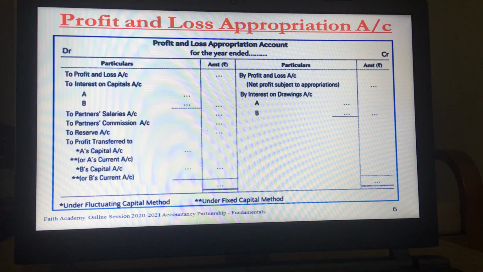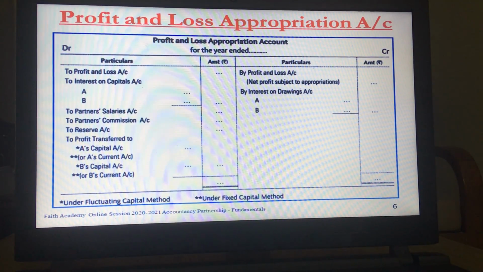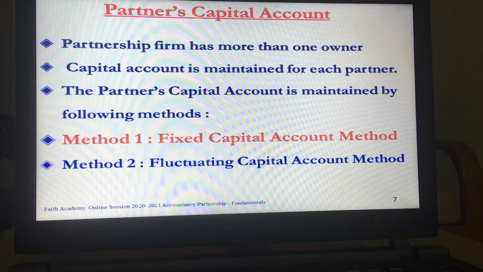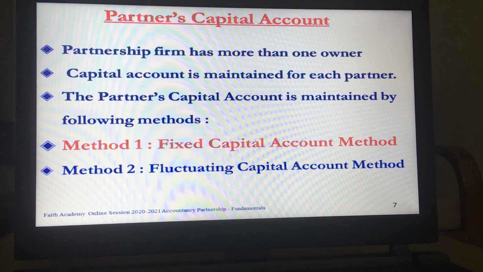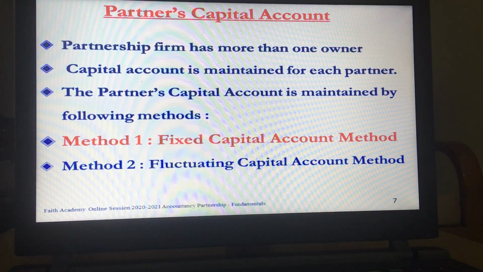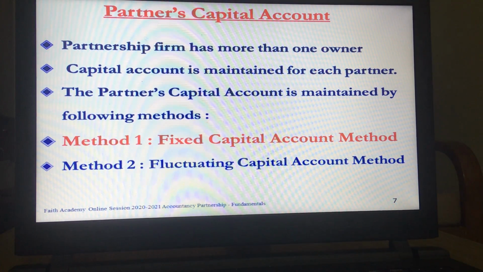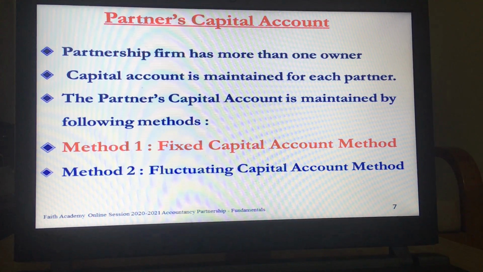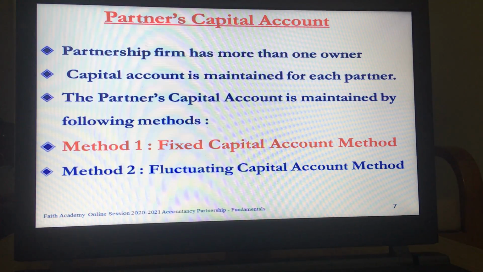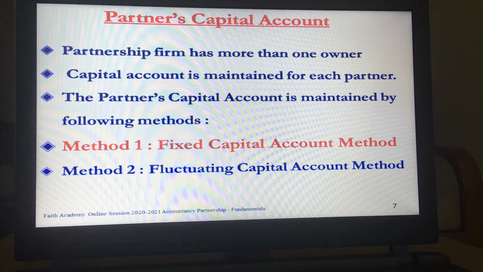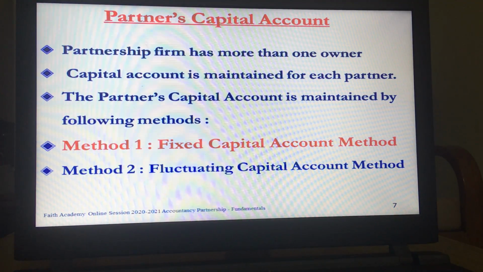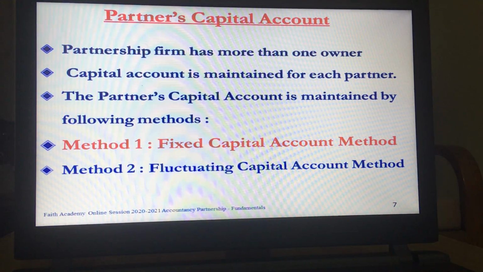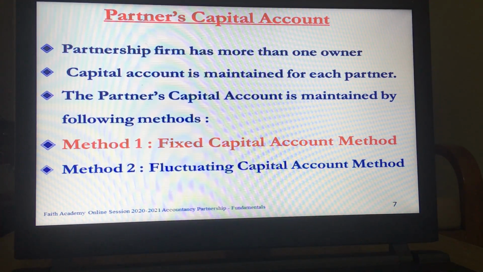When we talk of maintaining partnership accounts of a partnership firm, we talk of two methods: fixed capital account method and fluctuating capital account method. Because partnership has more than one owner, capital account is maintained for each partner. Now, we'll study about both the methods today in this session. We'll first talk about fixed capital account method, how capital accounts are maintained, and what this method is all about.